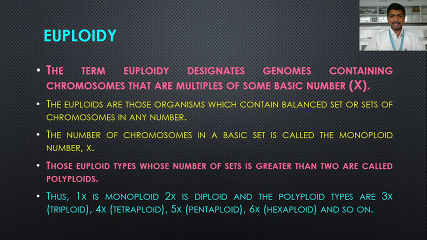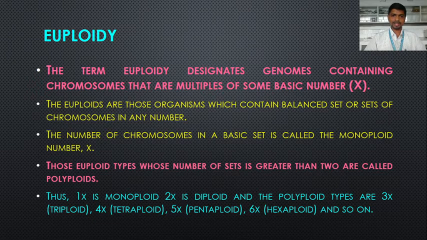So those polyploids are those euploids. There is a change in the entire set of chromosome number. So polyploids are those euploids whose number of sets is greater than 2. So they are called the polyploids. So 3x, 4x, 5x, 6x, that is triploid, tetraploid, pentaploid, hexaploid, and so on. These are all polyploids because they possess a number of sets of chromosomes greater than 2.